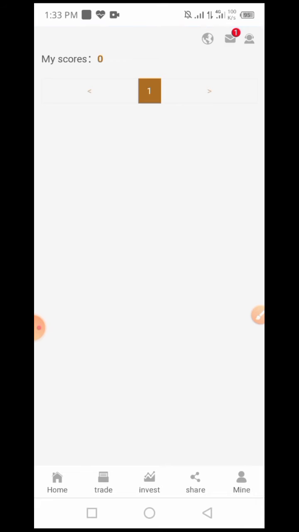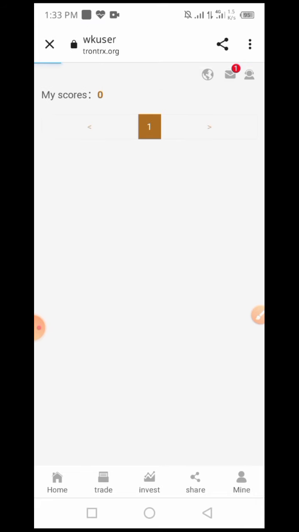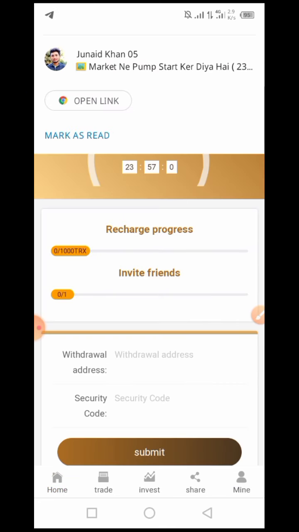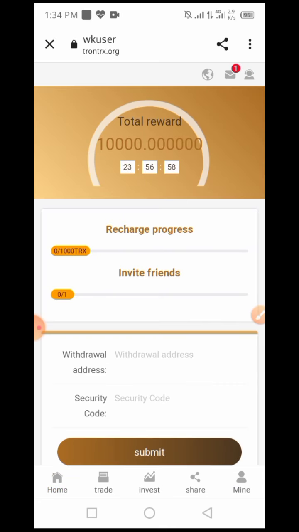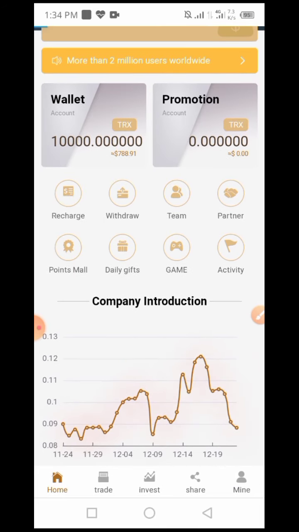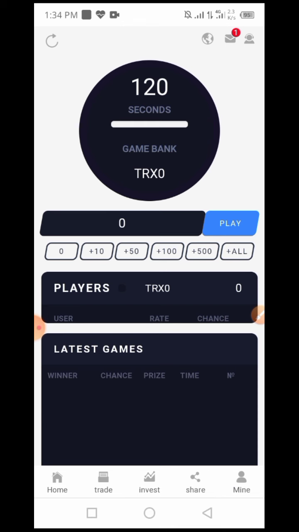You can see my score is zero. It will all be collected every day. And after that you can see the next option, daily gift. You can click on daily gift and you can see the option recharge 100,000 trx to get a total reward of 10,000 trx. And at the bottom you can see a game option. You click on the game option and you can play a game to earn Tron.